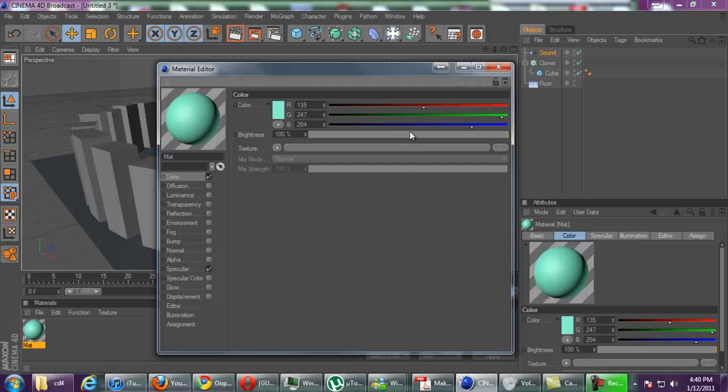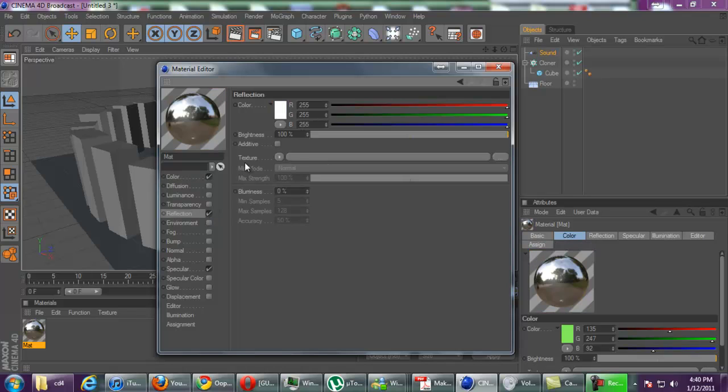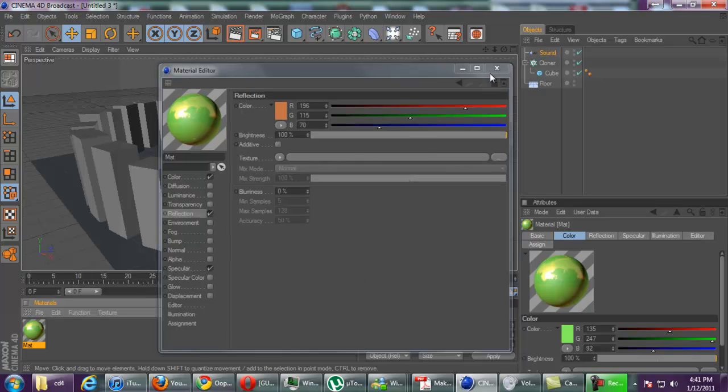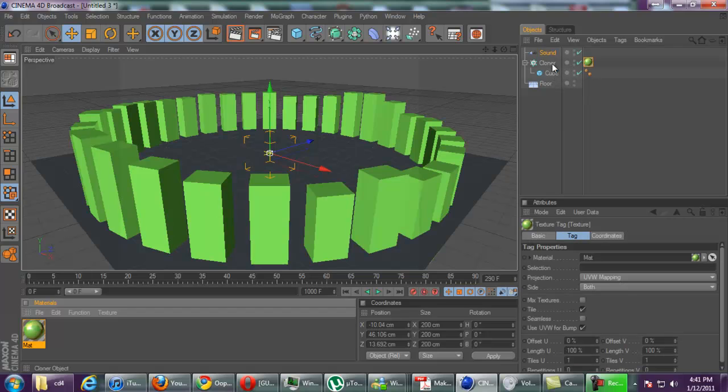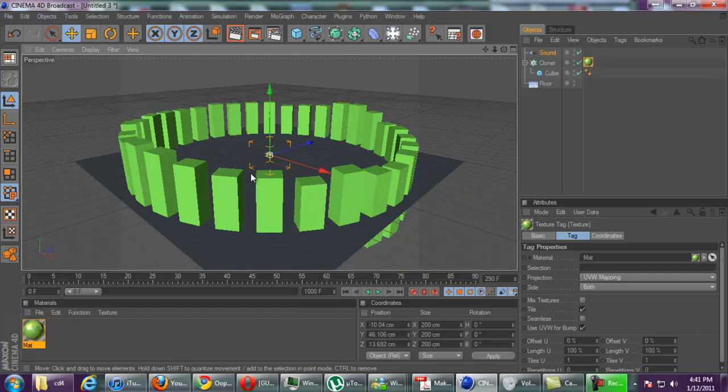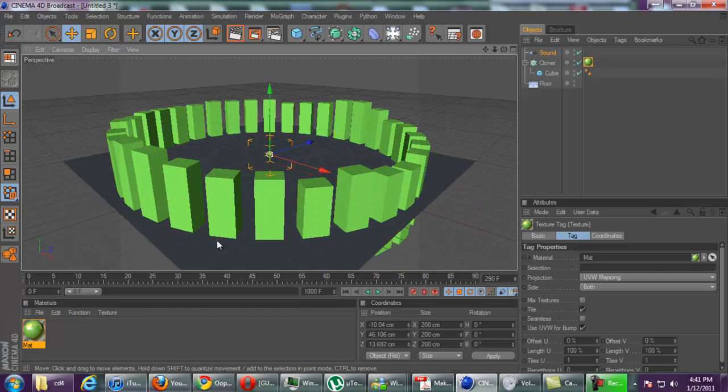and rendering is a whole nother video on itself, so I am not going to be doing it. You can add some reflection in here, makes it look pretty good. If you like reflection. We're going to take this down here. It looks pretty good. Now to add the color, drag it over here, drop it on the cloner, and there you go. So you see it does not look like that. When you render it, it will look a little bit better.